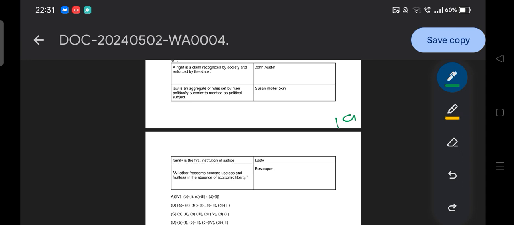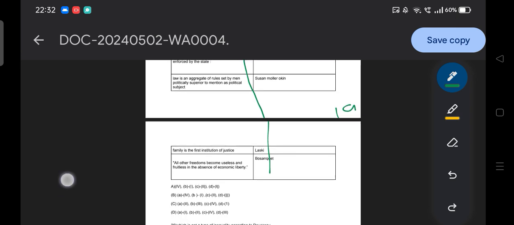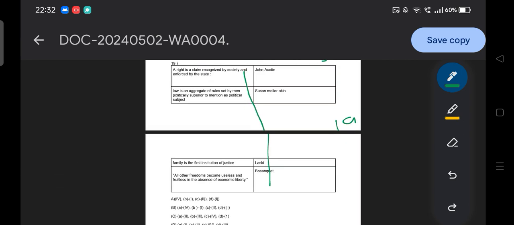Let's start matching. A, a right is a claim recognized by society and enforced by the state. Obviously, as we all know, Bosanquet. Okay, Bosanquet. Then law is an aggregate. You can easily match if you know this one also. You can easily match option A with IV and also B with Roman numeral IV.